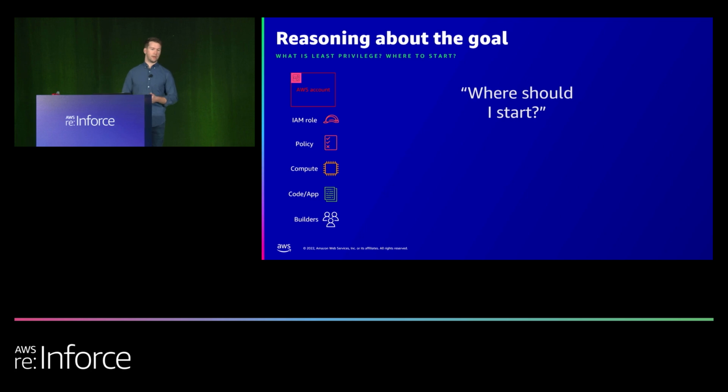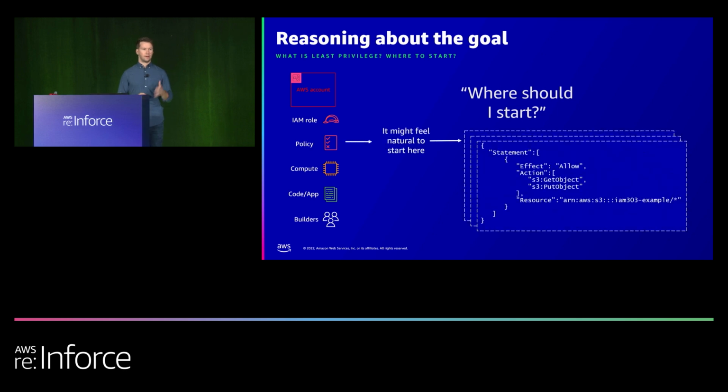Maddie and I speak with a lot of customers about this topic, and they tell us that they have a lot of components in their cloud environment. I often get asked, where should I start? You might feel inclined coming into this session that we're just going to hyper-focus on policies and brute force our way to least privilege, but that's not very effective. We're going to take a slightly different approach.